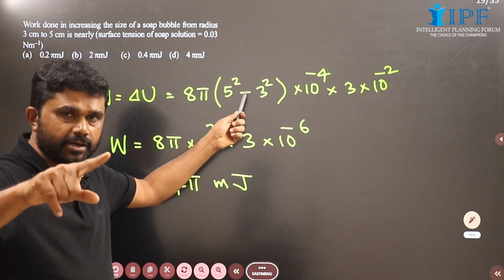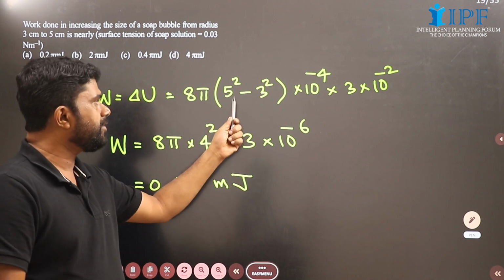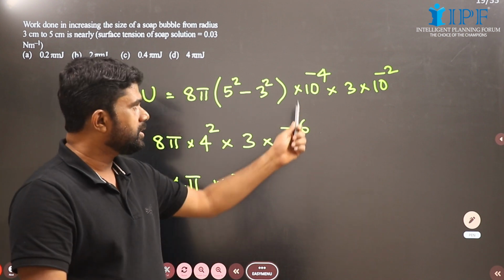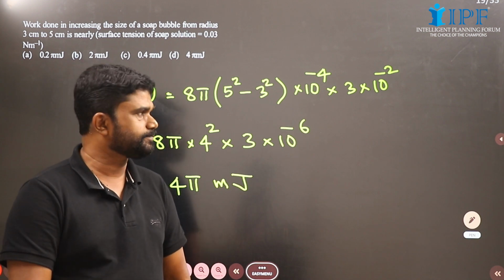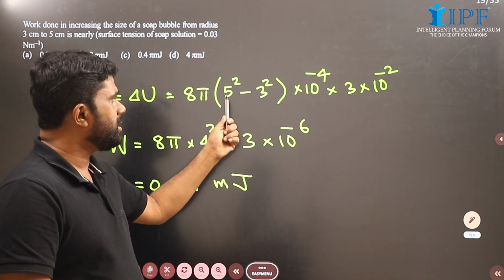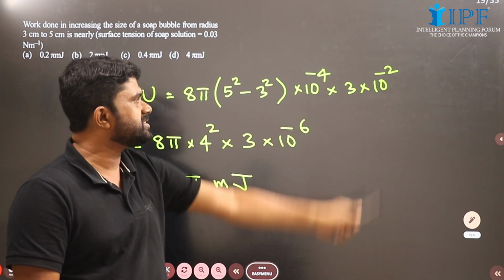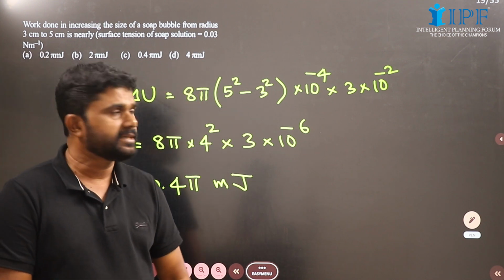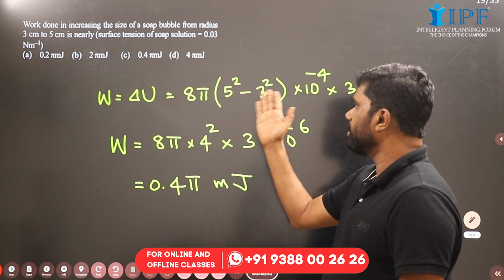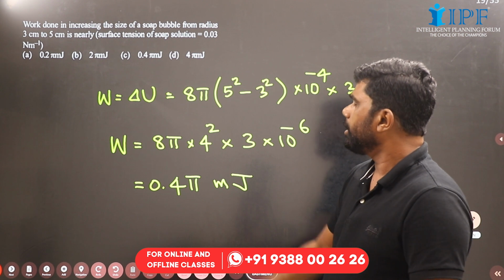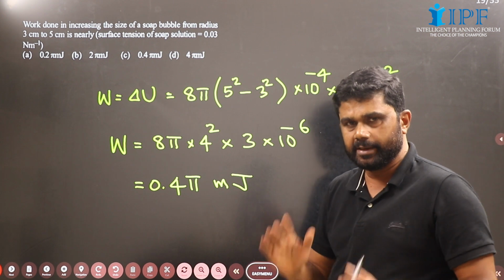To convert centimeter into meter, we will have to multiply by 10 raised to minus 2. But here we have centimeter square, so the conversion factor will be 10 raised to minus 2 whole square, meaning 10 raised to minus 4. So 8 pi, then final radius square minus initial radius square, this is the conversion factor, and the surface tension is given as 0.03, that we can write as 3 into 10 raised to minus 2. Now you must know that 5 square minus 3 square is 4 square. In all the options there is pi, so please do not touch this pi, keep it as it is.